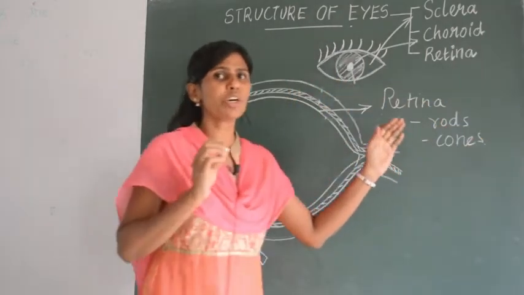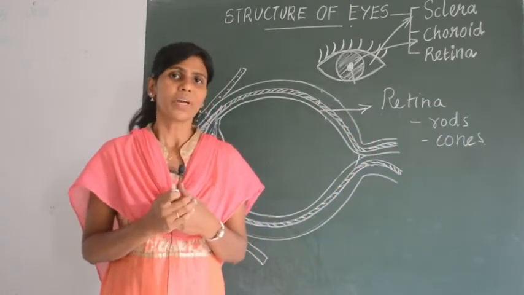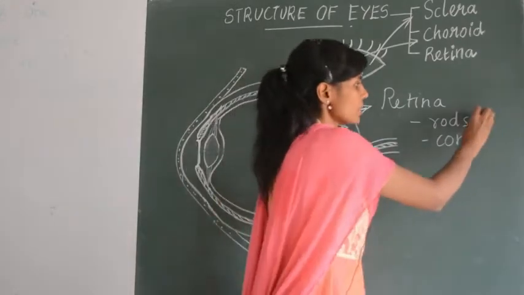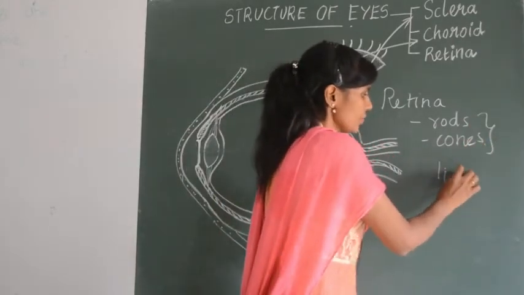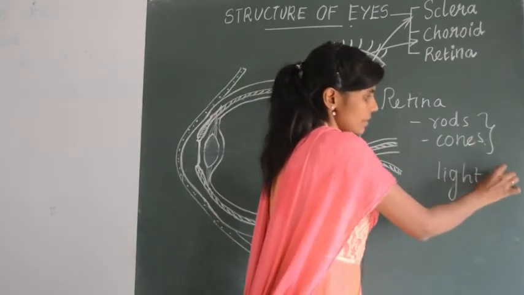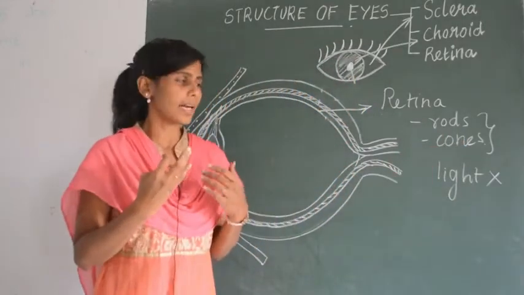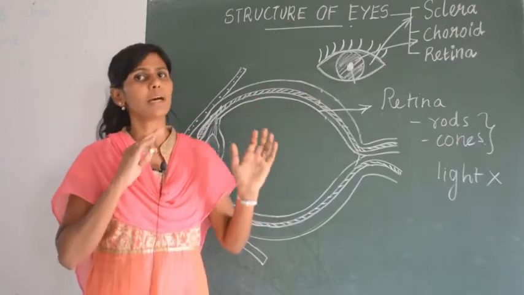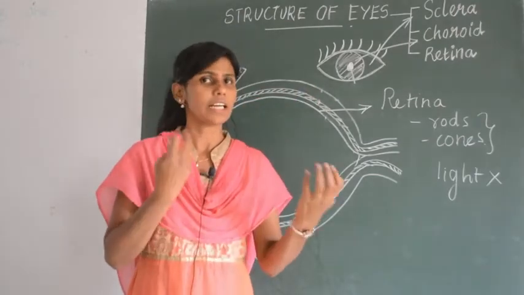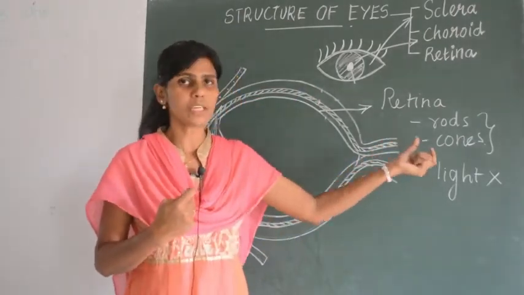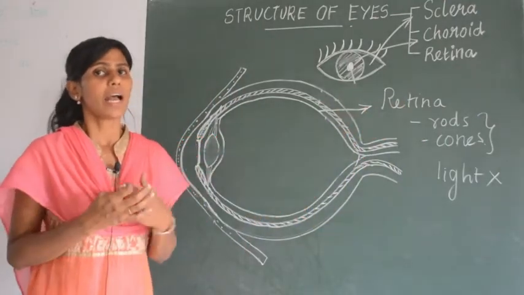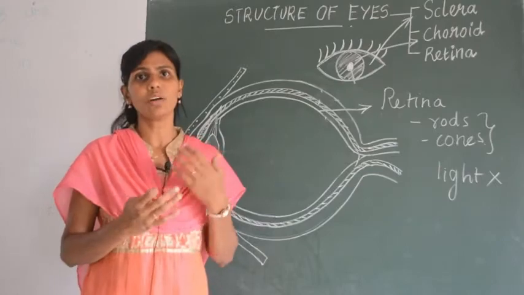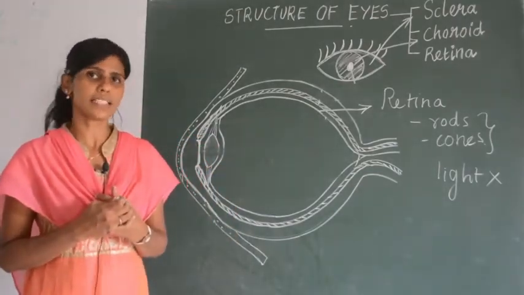The speciality of rods and cones is that they are light sensitive cells. Rods and cones are sensitive to light. They cannot be exposed to light, and since they are in the innermost layer, of course the sclera will protect them from the light. Okay, so rods and cones are present in the retina, and they are light sensitive cells. They cannot be subjected to light directly.